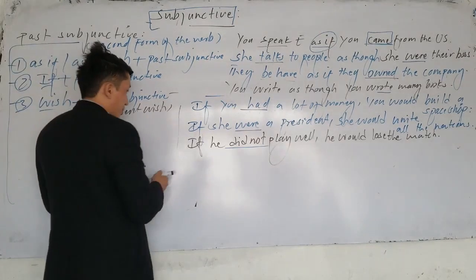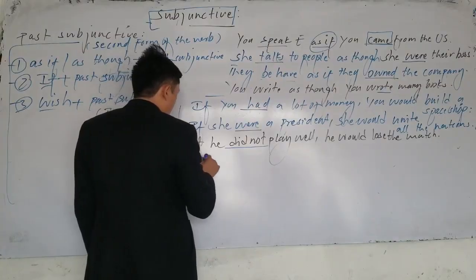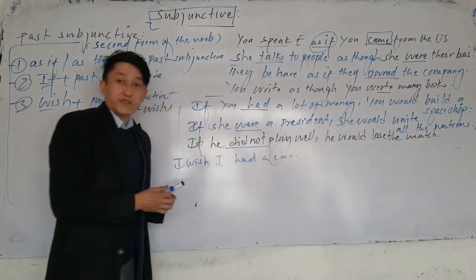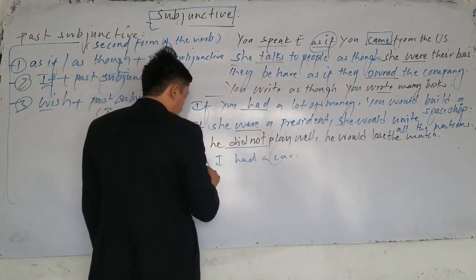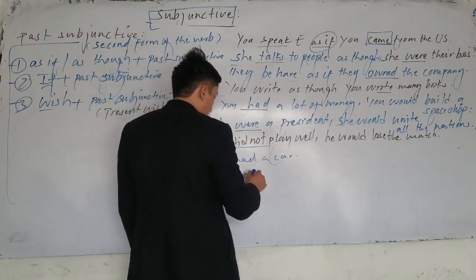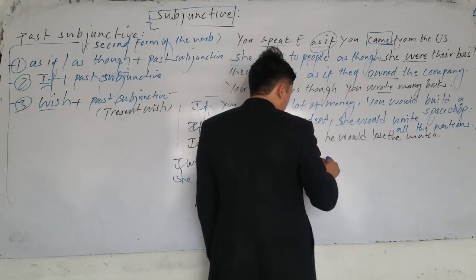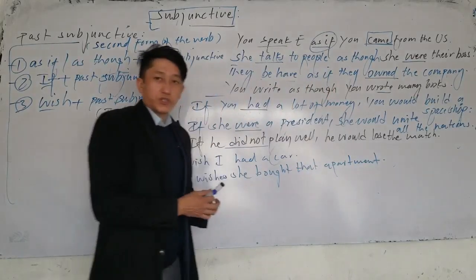For example, let me write the examples. We have enough space here. You say, I wish I had a car. Which one is subjunctive here? Or the next one, she wishes she bought that apartment. Which one is subjunctive here? She wishes she bought that apartment.